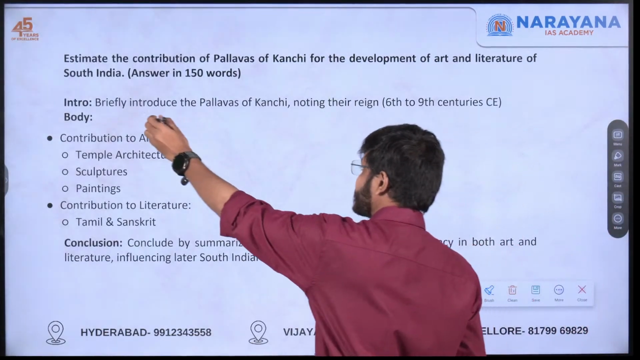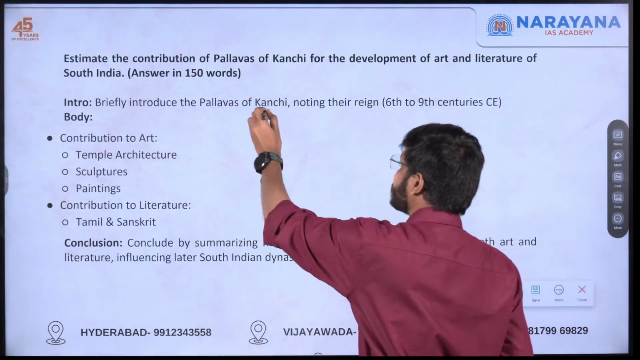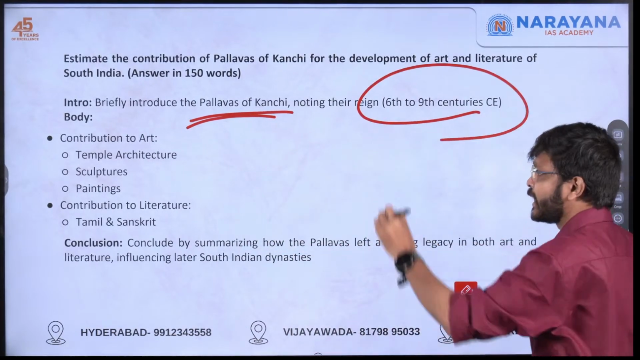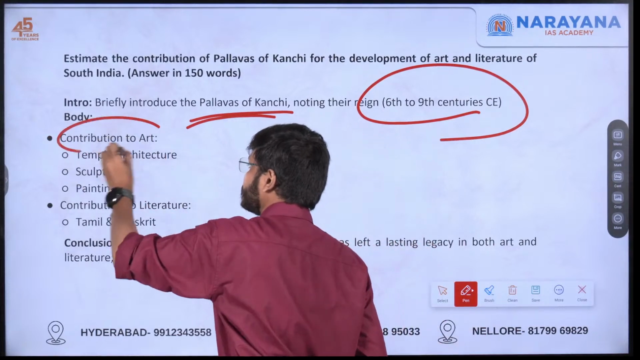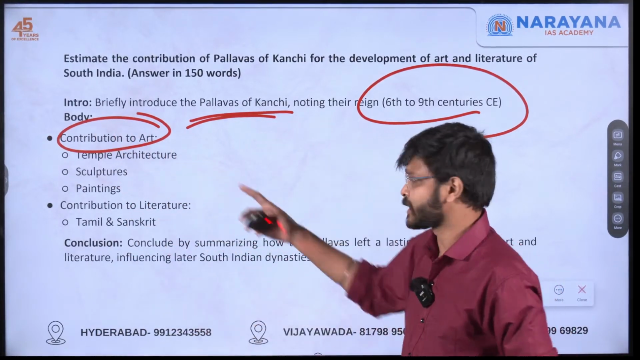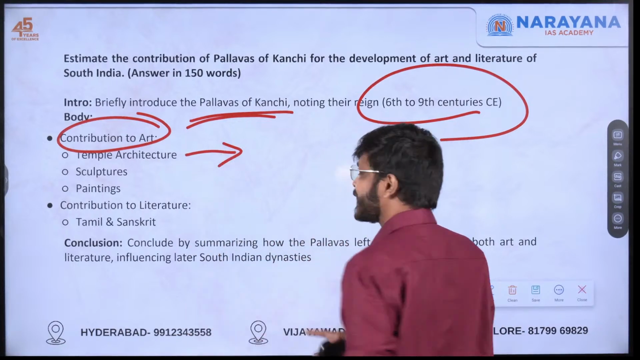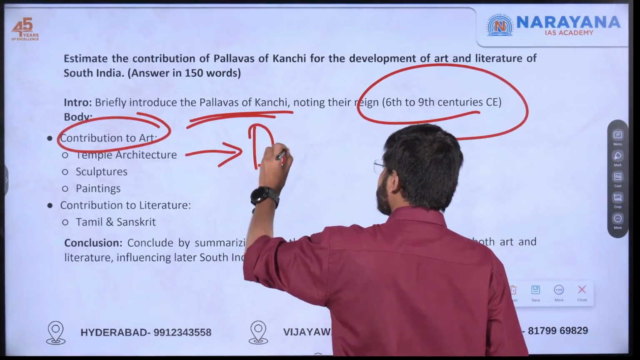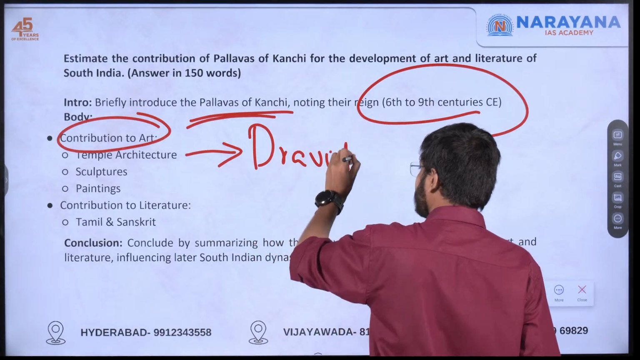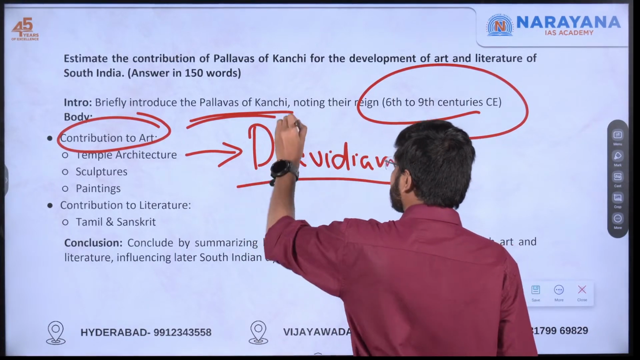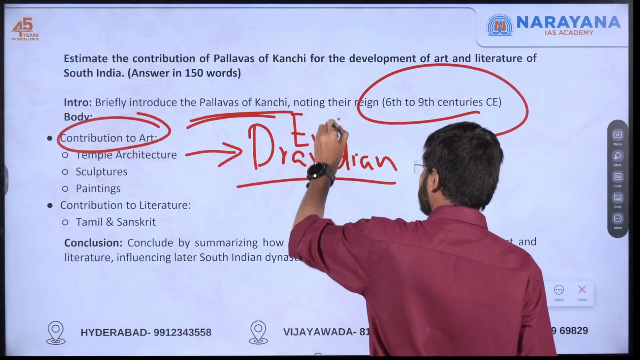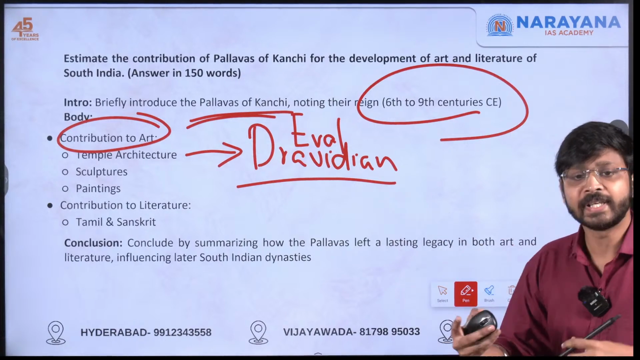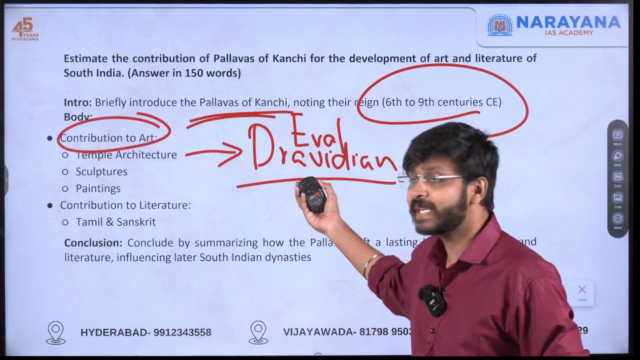Alright, so what you can see what I have done here: I briefly introduced the Pallavas of Kanchi, and also the timeline I have mentioned. Contribution to art, in that temple architecture is coming. Mostly the evolution of temple architecture, like the Dravidian architecture, we can actually see here. Here you can give examples. How we can increase the value addition of this by giving examples.